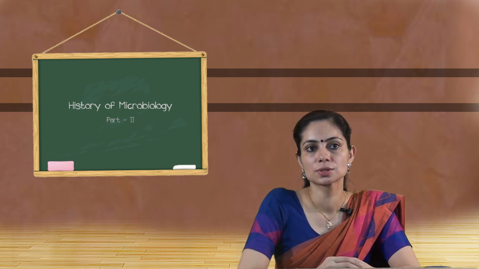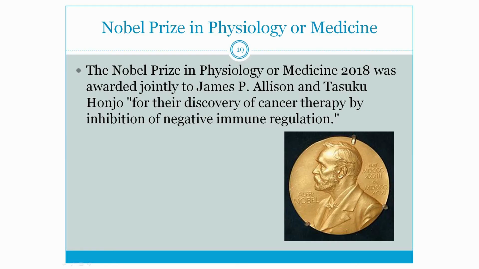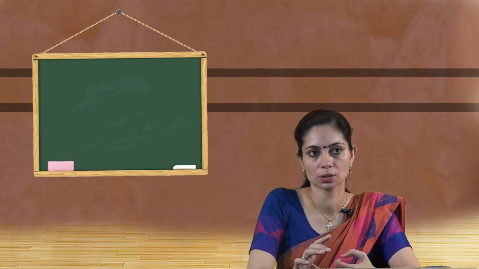The Nobel Prize in Physiology or Medicine in 2018 was awarded jointly to James P. Allison and Tasuku Honjo for the discovery of cancer therapy by inhibition of negative immune regulation.